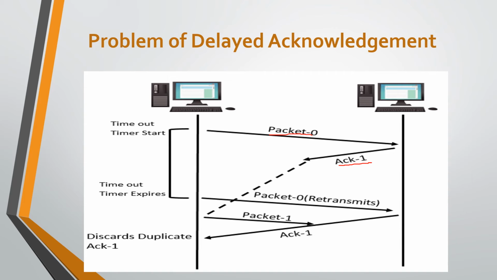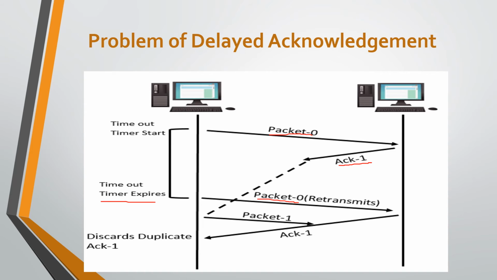In the meantime, the sender receives no acknowledgement and a timeout occurs before it accepts that acknowledgement. So according to the timeout concept, the same frame having sequence number 0 is retransmitted from the sender to the receiver.